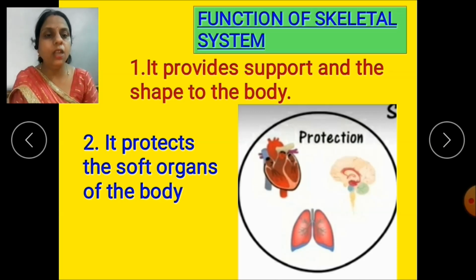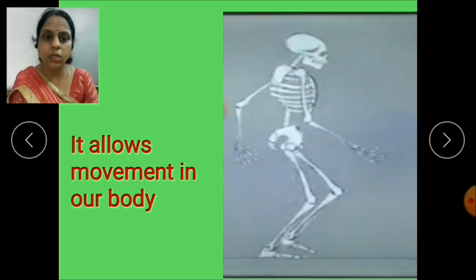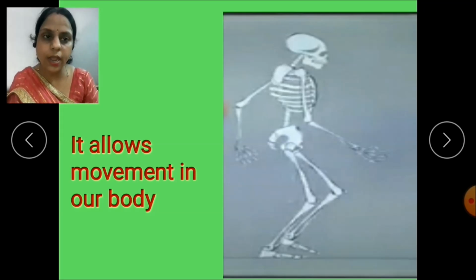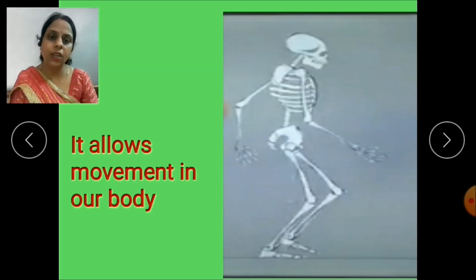It protects the soft organs of the body. What are those soft organs? Yes, they are heart, lungs, brain. And not only this, it allows movement in the body. If we do not have this skeleton, we will not be able to crawl also. As we are moving from one place to another, it is because of this skeleton only.